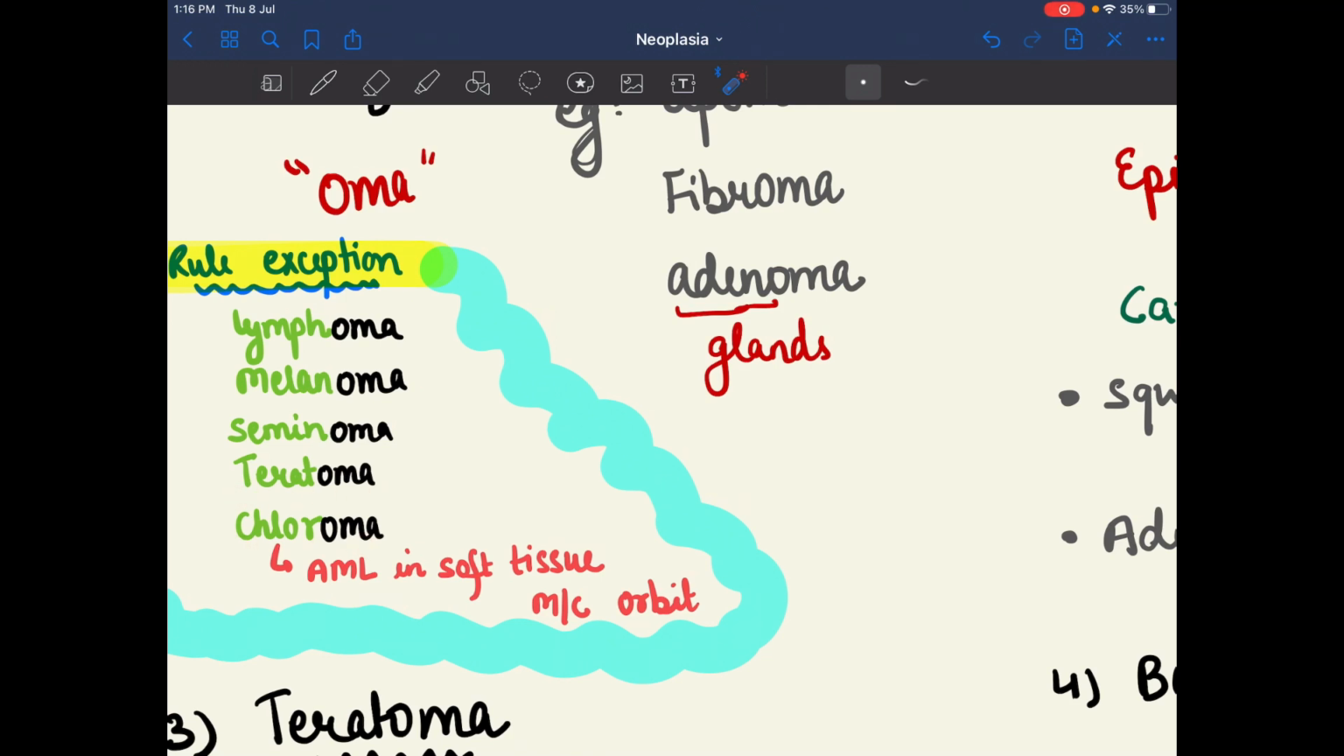These were the exceptions of the benign tumor because the suffix used is oma but they are not benign tumors. Chloroma is basically an AML, acute myeloid leukemia, in soft tissue, and it is seen most commonly with orbit involvement. Teratoma, which we study further, seminoma, tumor of the seminal testes, and melanoma and lymphoma.